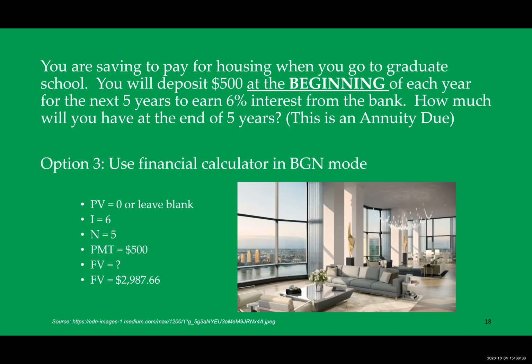And before you can solve, you need to make sure that your financial calculator is in begin mode. That tells the calculator that this is an annuity due instead of an ordinary annuity, so the calculator knows to assume that the very first deposit is earning interest because it is made at the beginning of the period. So when you solve, notice you get $2,987.66.